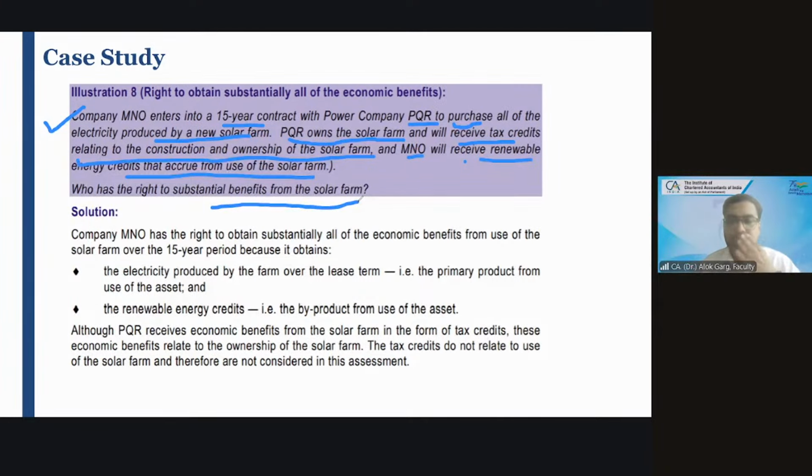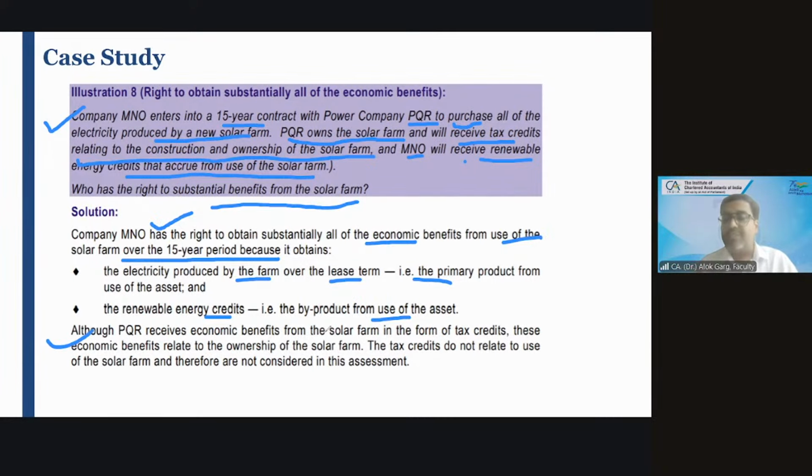solar farm? MNO, sir. Company MNO has the right to obtain substantially all of the economic benefit from use of the solar farm over the 15-year period because it obtains the electricity produced by the farm over the lease term, that is the primary product from use of the asset, and the renewable energy credit, that is the byproduct from use of the asset.